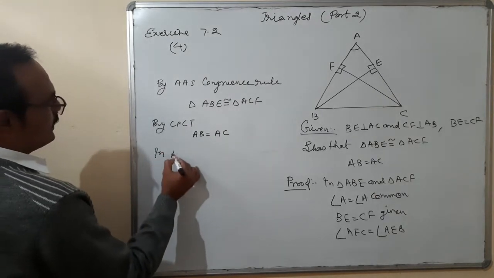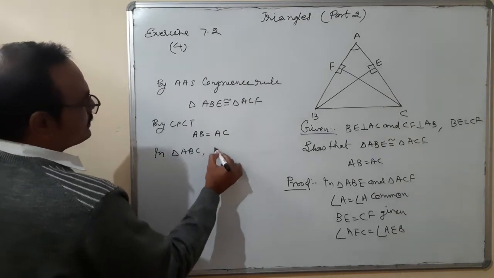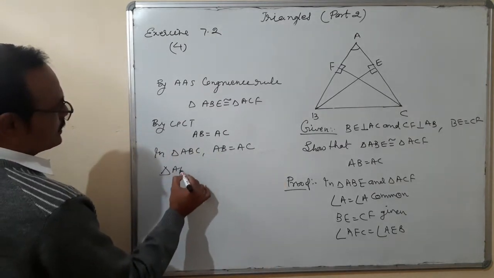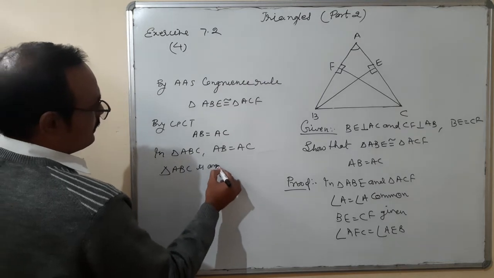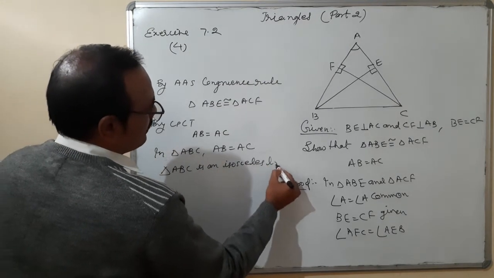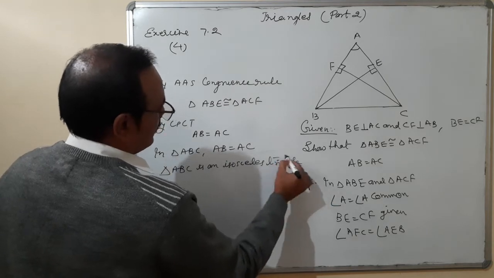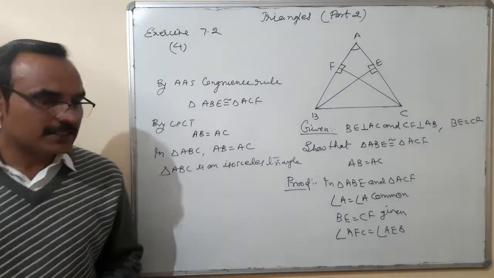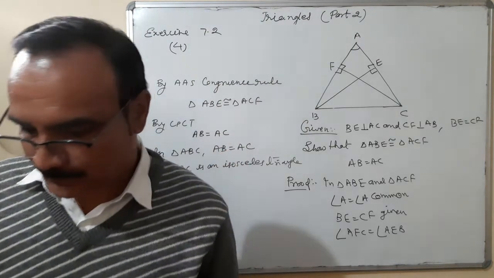And in triangle ABC, since AB is equal to AC, triangle ABC is an isosceles triangle. So that is the proof of question number 4.